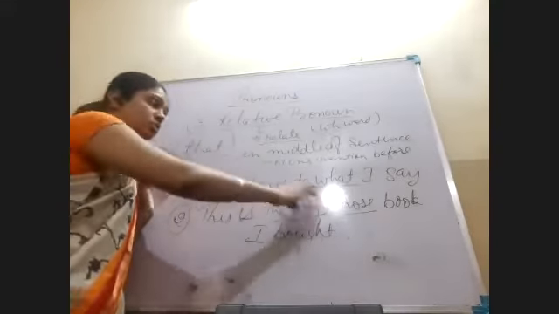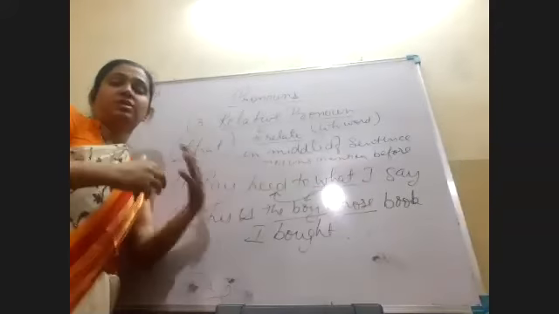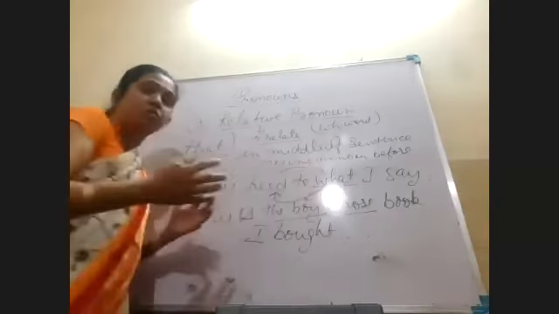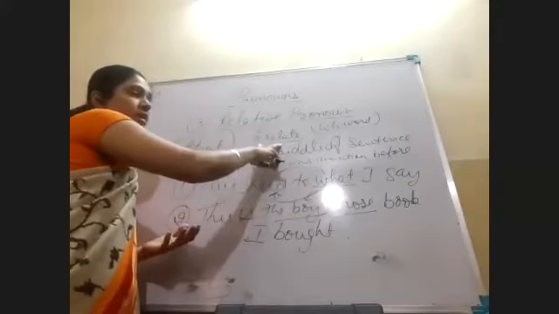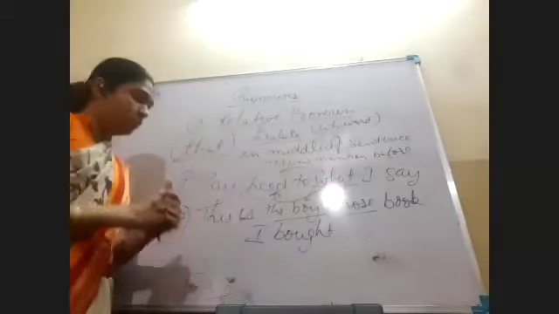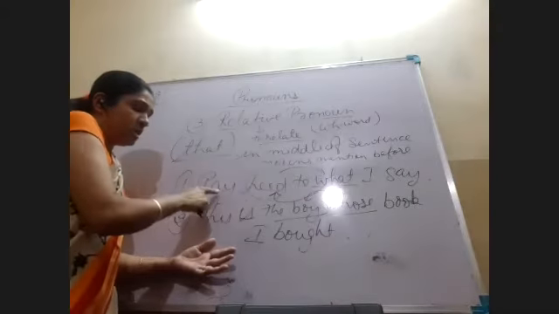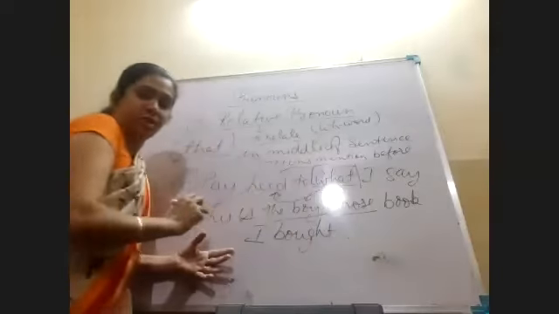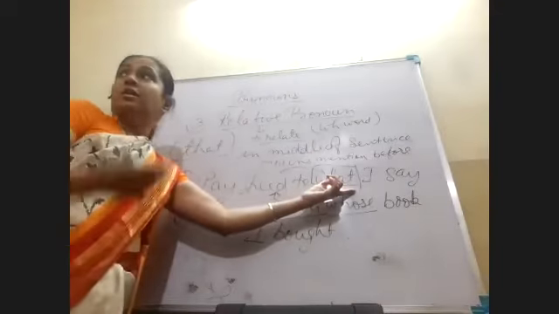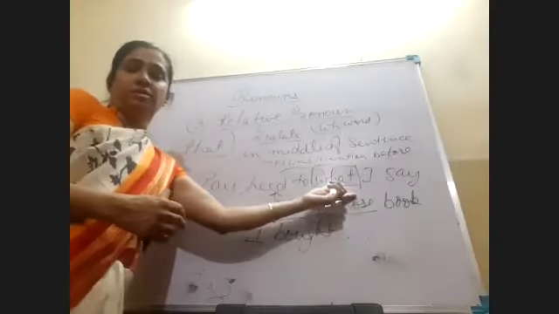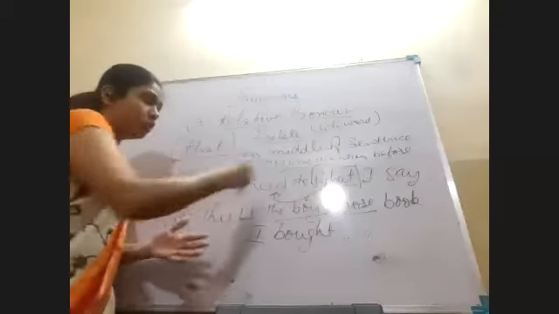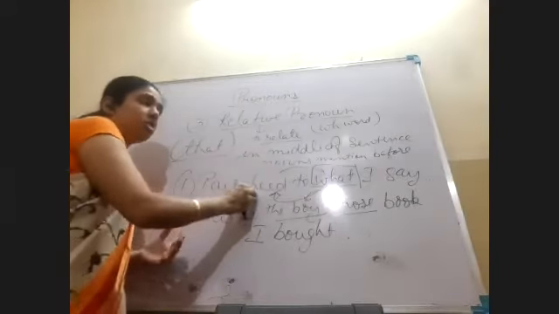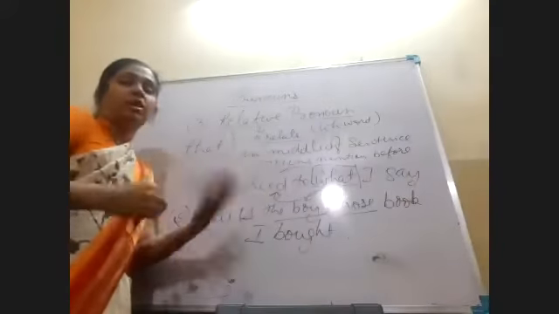But when they are used in the middle of the sentence, after the noun to which they are relating, जिसको वो जोड़ रहे हैं, relate कर रहे हैं, then they become the relative pronoun. See, it is clearly mentioned: pay heed to what I say. Now we know that this WH word is also used to ask a question. But now it is used in the middle of the sentence to relate it to what? Attention. We have to pay attention to whatever I say. जो भी मैं कह रही हूँ उससे जोड़ना है.